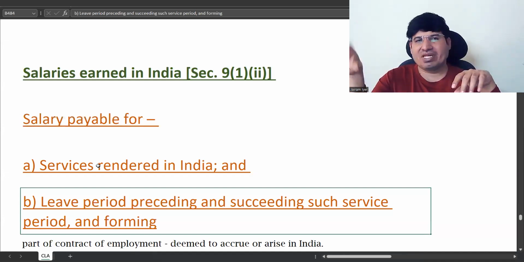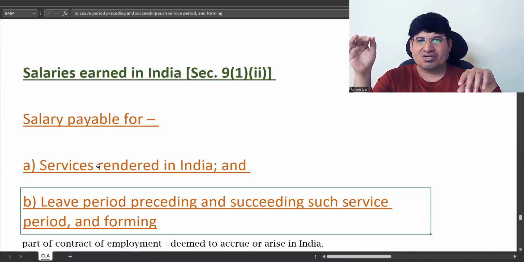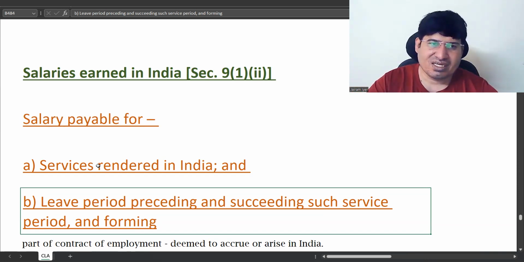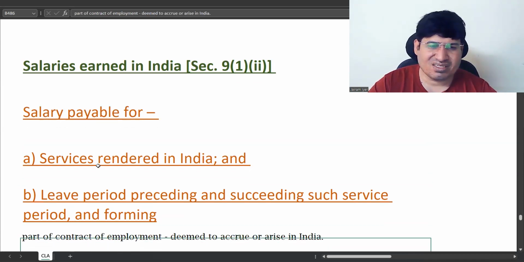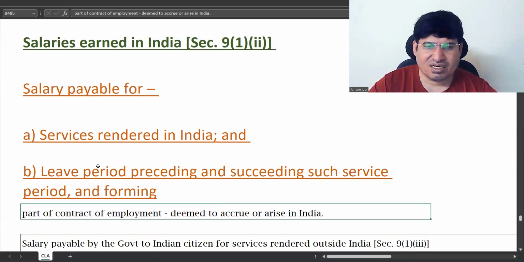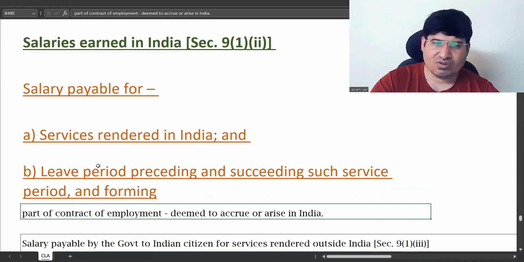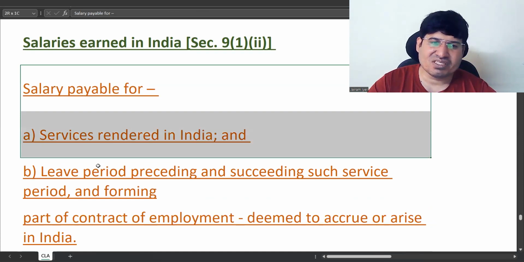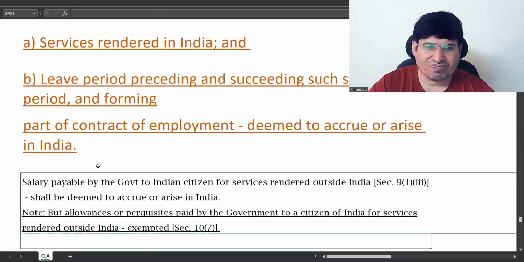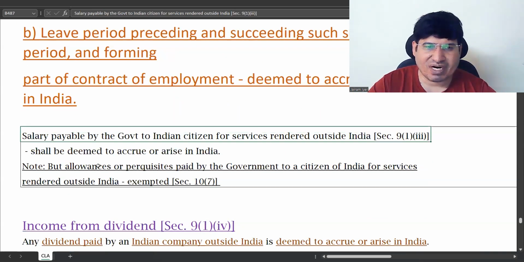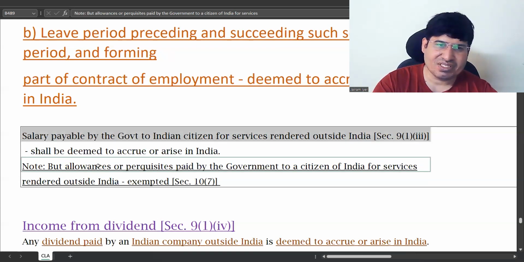Such a leave period preceding or succeeding your services will also be treated as part of your service period. This is general knowledge, generally known to everyone. So this is basically salary for services rendered in India, which accrues or arises in India. Now, I told you that this part will be repeated many times.